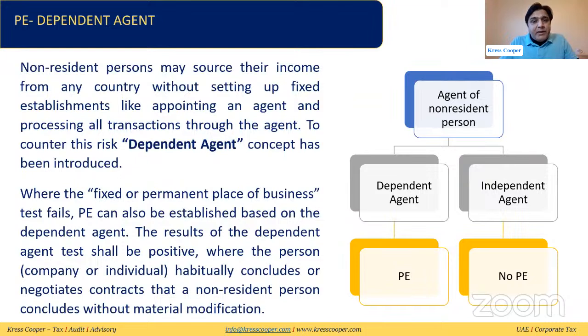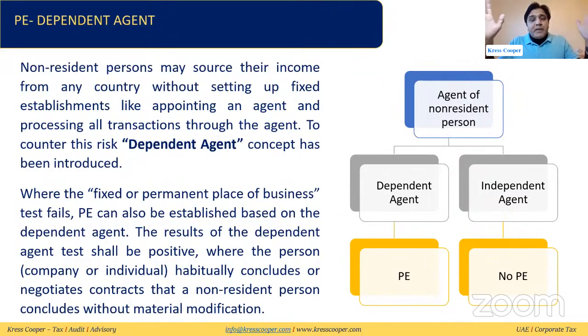If someone is a dependent agent who is exclusively working for the non-resident person, who negotiates and concludes contracts on behalf of the non-resident person, and the non-resident person approves those contracts with minor modifications or without any modification, then it will be assumed that this dependent agent has the authority and powers to negotiate and act on behalf of the non-resident person. Then it will be assumed that the non-resident person has a PE in the UAE.